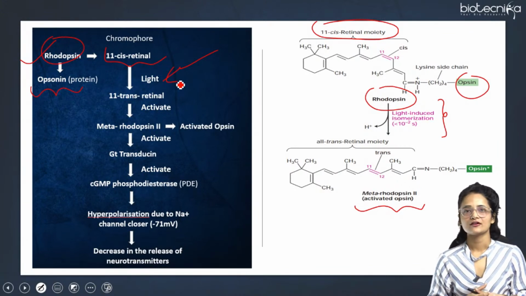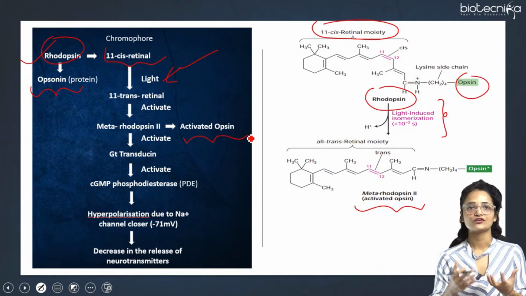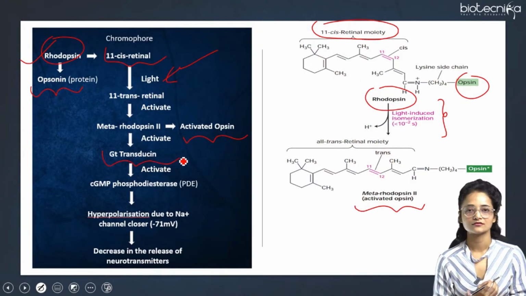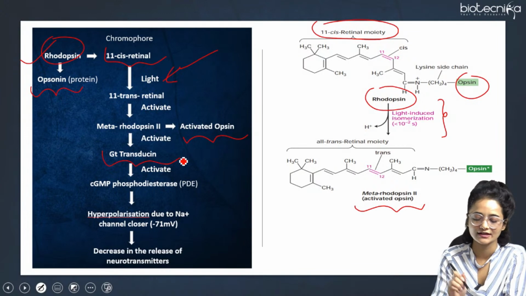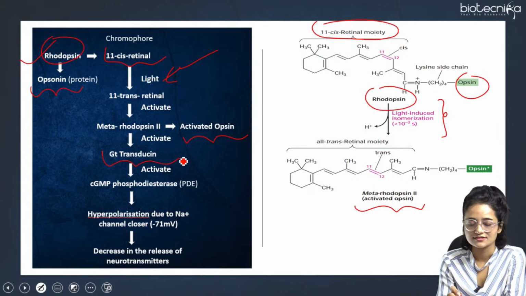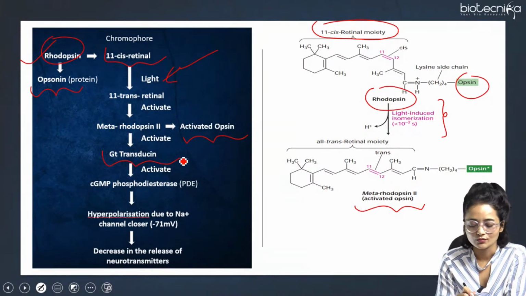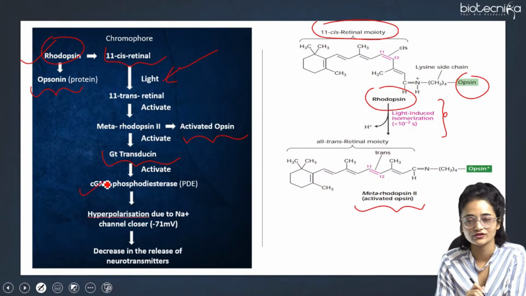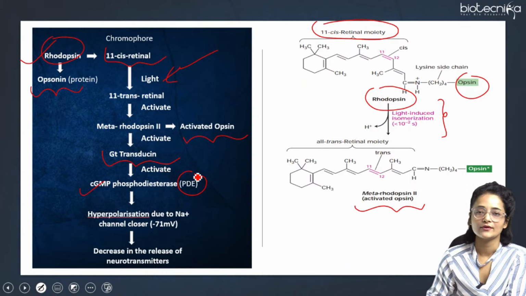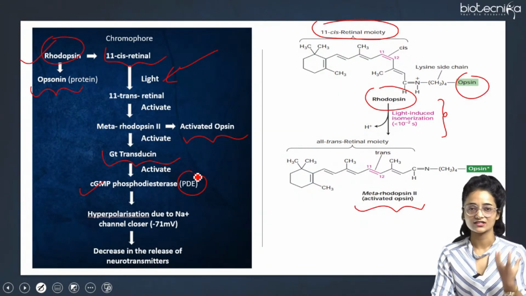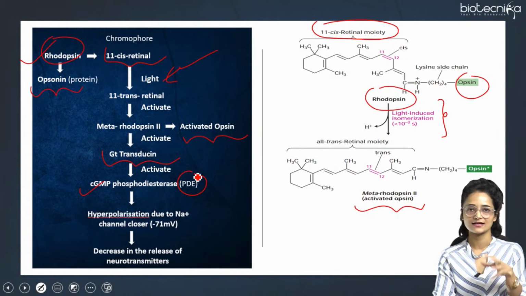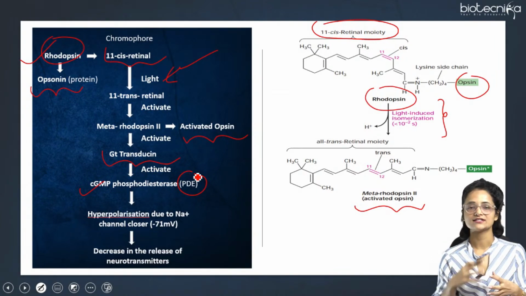When this trans form is formed, it activates the rhodopsin and converts it into metarhodopsin II, which is the activated opsin protein, right? When this gets activated, it further activates the GT transducin, the trimeric protein. As a result, when this transducin molecule gets activated, what does it do? It activates the cGMP phosphodiesterase, the PDE enzyme, right? When this PDE enzyme gets activated, what is its role? It basically converts the cGMP, the cyclic GMP present inside the cell, into normal GMP, that is 5' GMP.